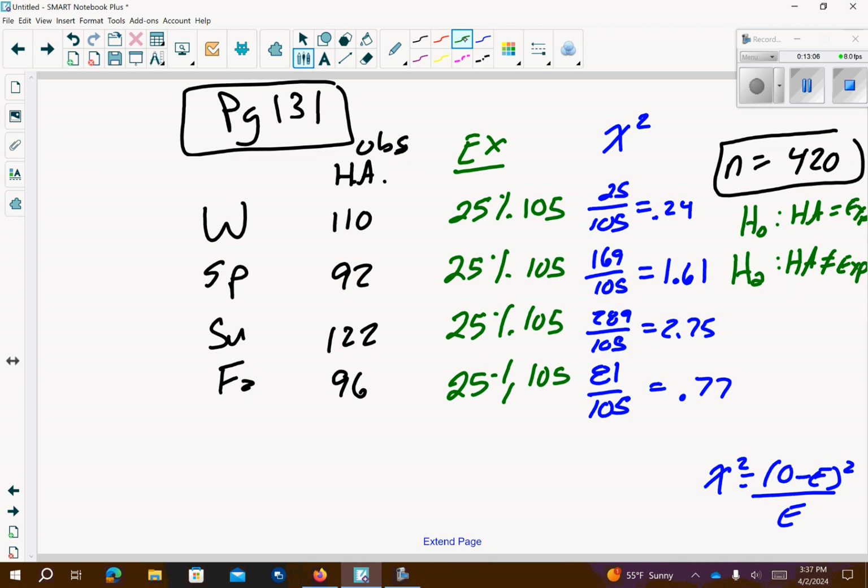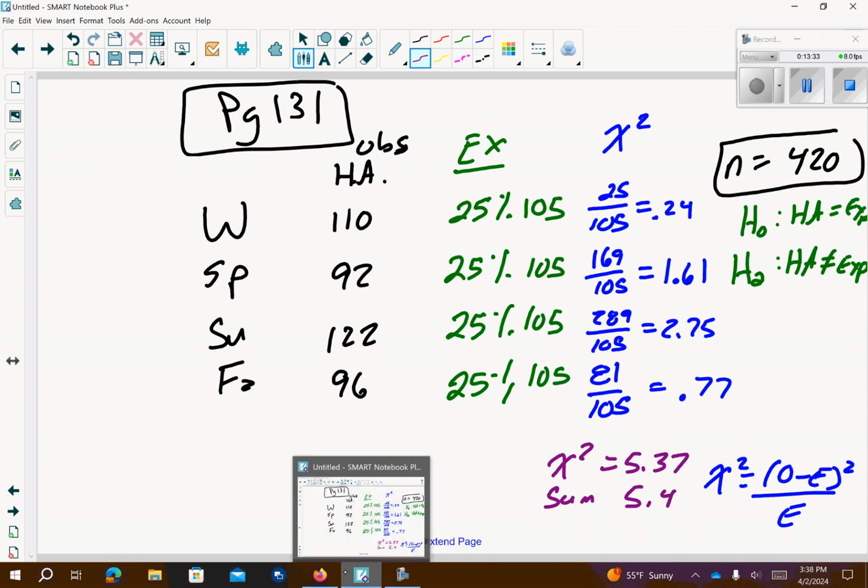So we're going to sum these up. So my chi-squared summed up. Just add all of these values together. So 0.24 plus 1.61 plus 2.75 plus 0.77. So that's going to come out to 5.37. So let's just round that to 5.4 for our sliding scale. And then we're going to go on to Desmos.